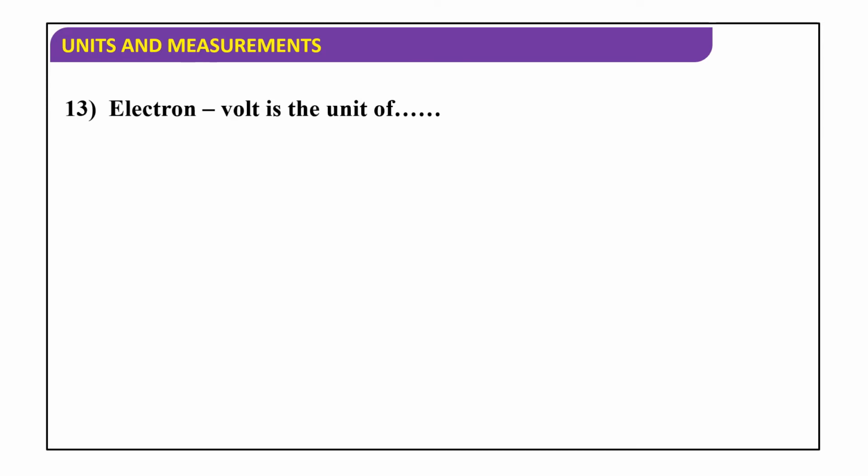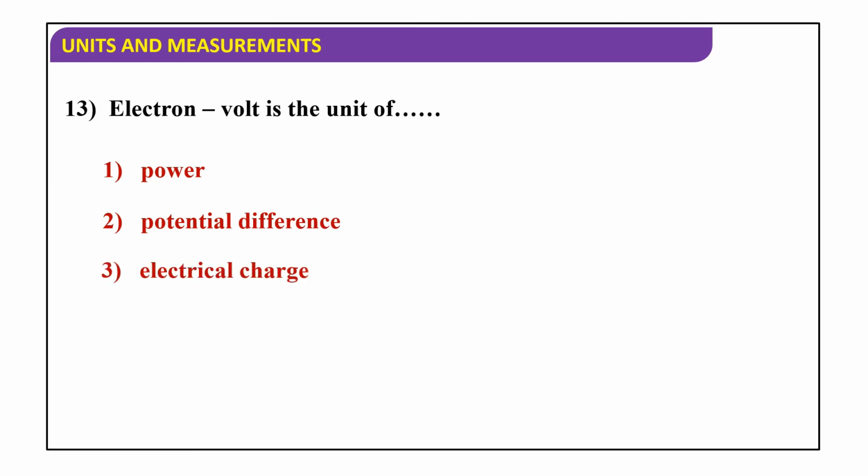Electron volt is the unit of power, potential difference, electrical charge, energy. So electron volt, eV, is the unit of energy.